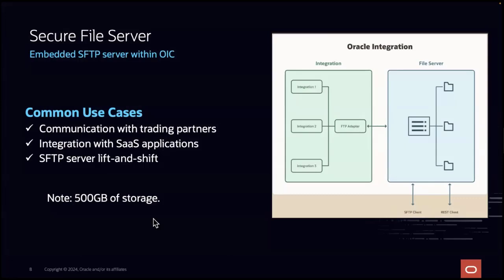Another feature that comes with OIC is the secure file server. This is 500 GB of storage, which is basically free. You don't have to pay for it. The common use cases we've seen is, if you have communication with trading partners, they're sending you files, you want to send them files, you could leverage this file server to, once you generate extracts from your systems, maybe EBS or cloud, put these files on the secure servers, and then they can communicate accordingly.